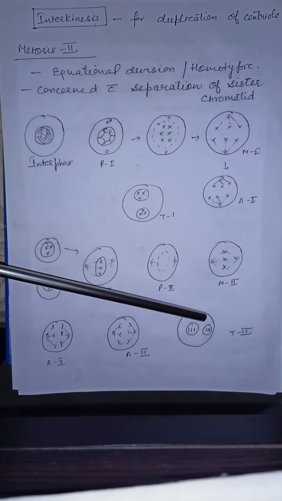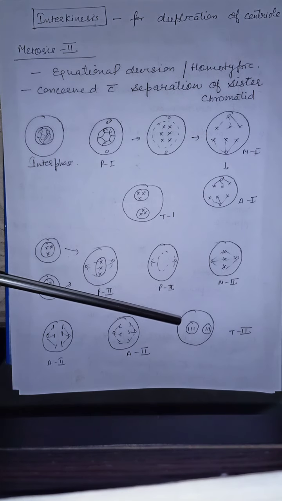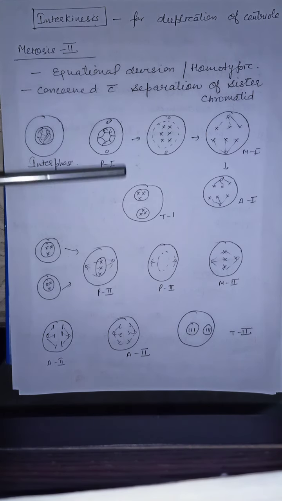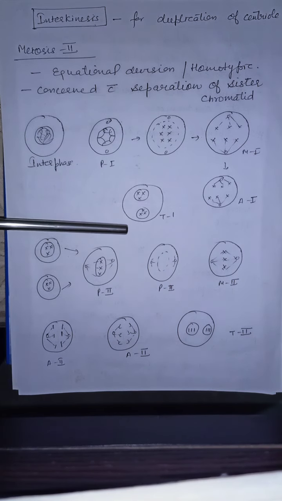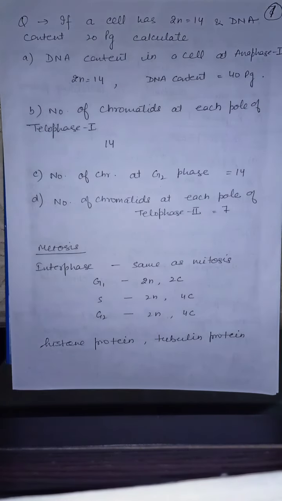And at telophase 2, 2 nuclei will be formed, each having 3 chromosomes. So in meiosis 1, 2 nuclei are formed having 3 chromosomes, and in meiosis 2 also, 2 nuclei have 3 chromosomes. Means meiosis 2 is an equational division. So clear, students?